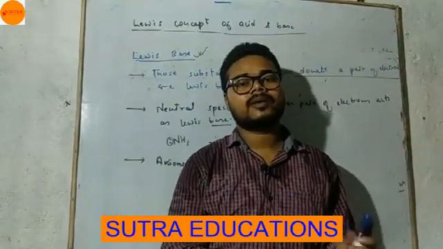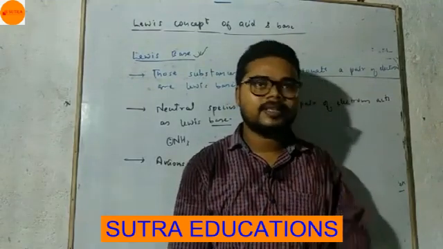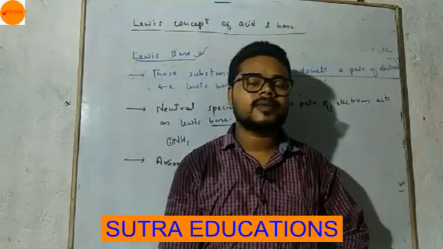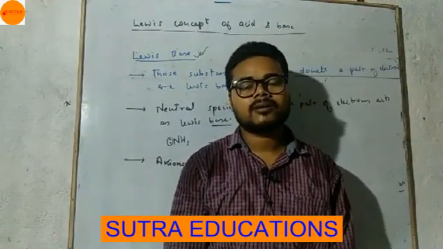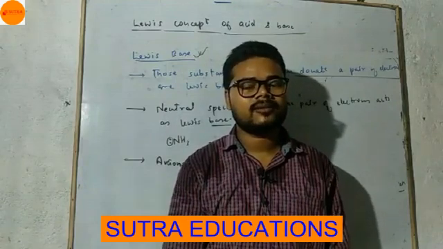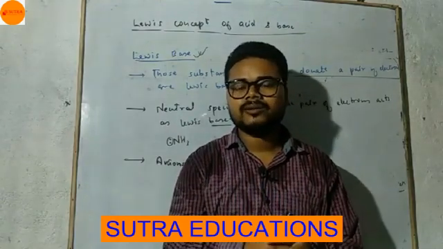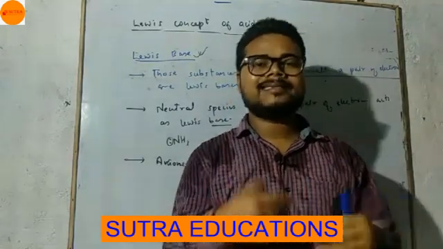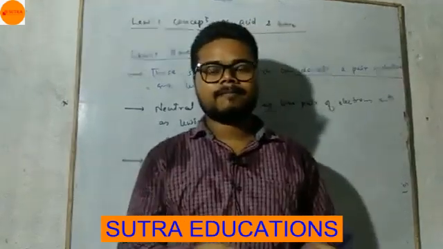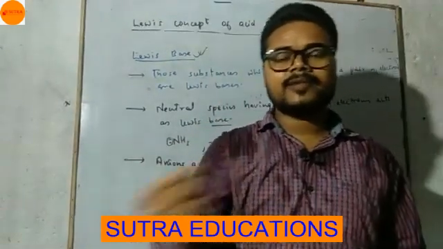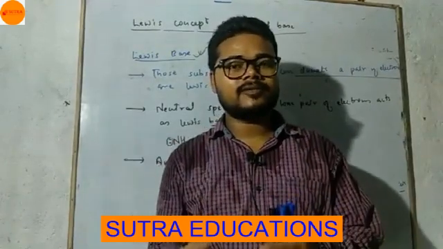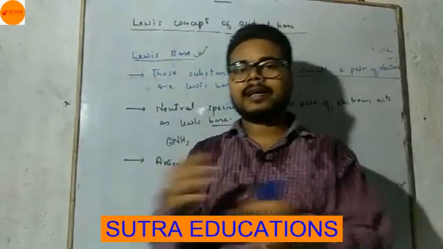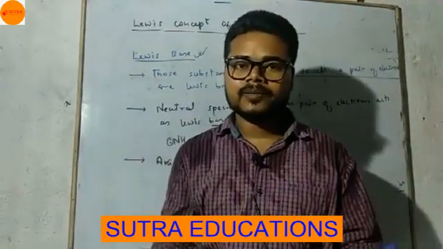So you have understood the Arrhenius concept of acids and bases, then the Bronsted-Lowry concept, and then the Lewis concept of acids and bases. Now you are able to distinguish between acids and bases. Very easily you can understand which one is acid, which one is base. Not only that, which one is Bronsted acid, which one is Lewis acid, which one is Arrhenius acid. You can distinguish between all these things.